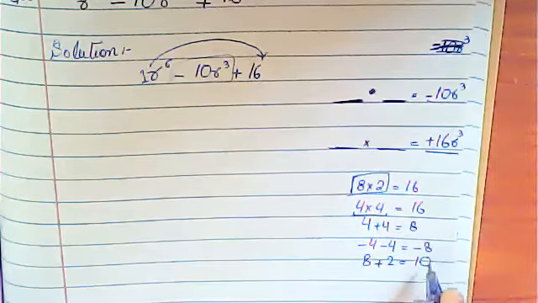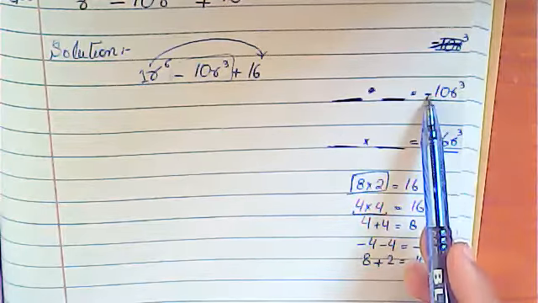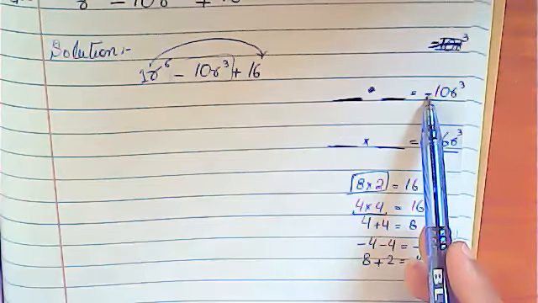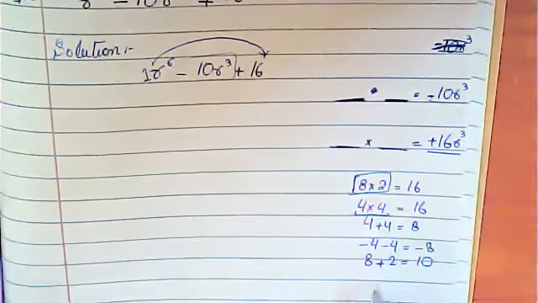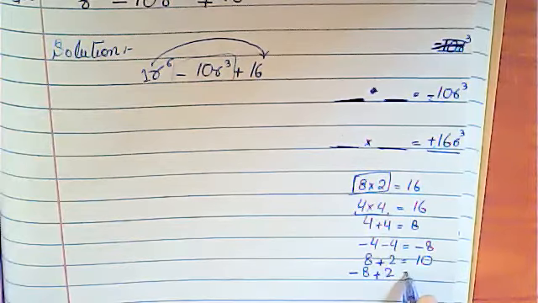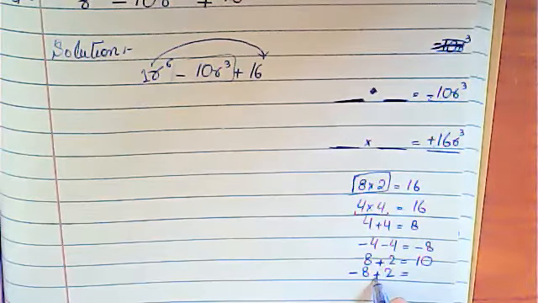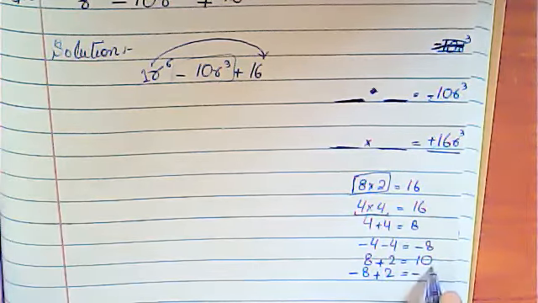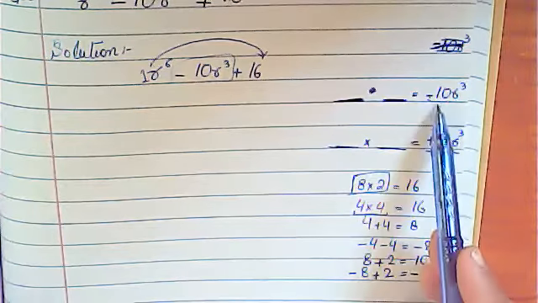10. You have got 10, but you required minus. Okay, what you required? Minus. So if you are taking minus 8 plus 2, what will it be? Minus plus minus, so the answer will be minus 6. And the required number is minus 10.